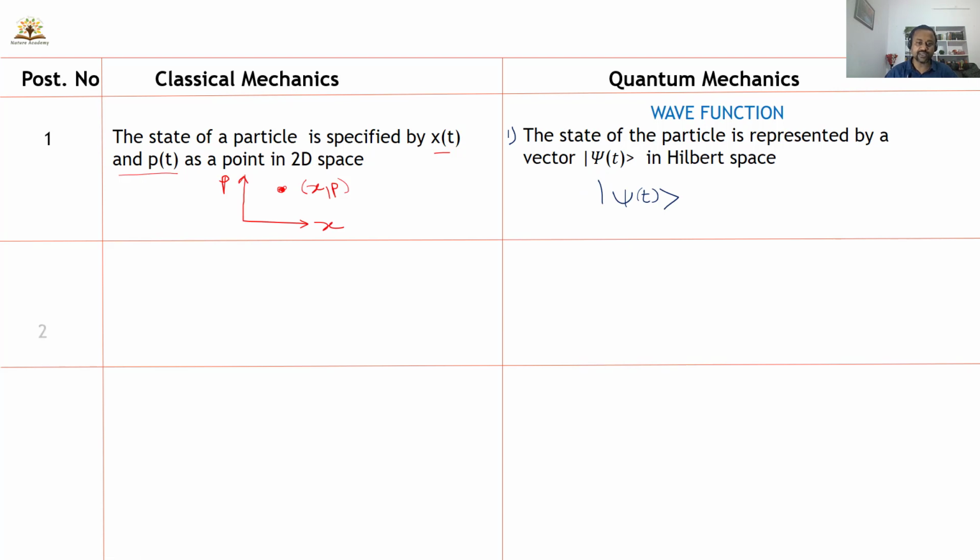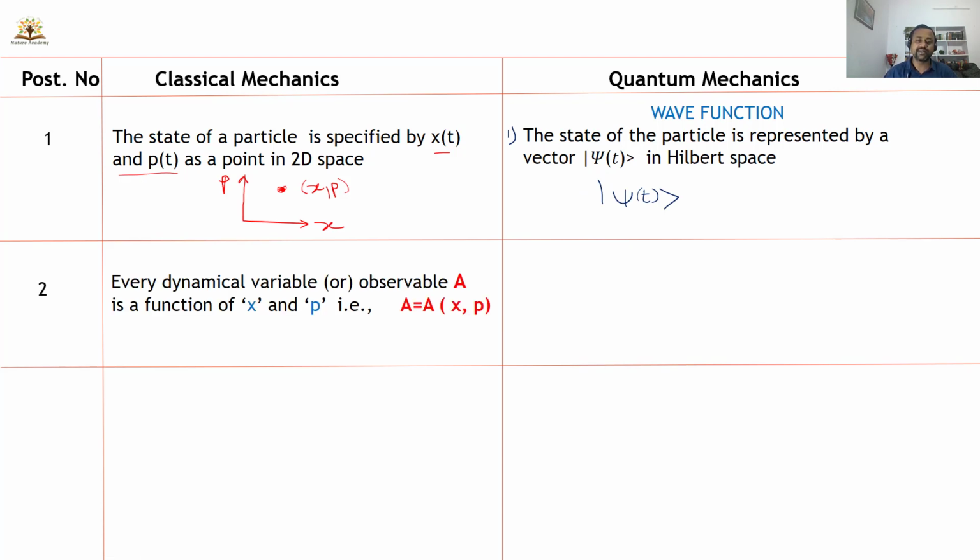Let's move on to the second postulate. In classical mechanics, every dynamic variable or observable is a function of position and momentum. What do we mean by observable here? An observable is nothing but any measurable physical quantity. For example, position, momentum, angular momentum, kinetic energy, torque, all these are measurable physical quantities. So every observable is a function of position and momentum.